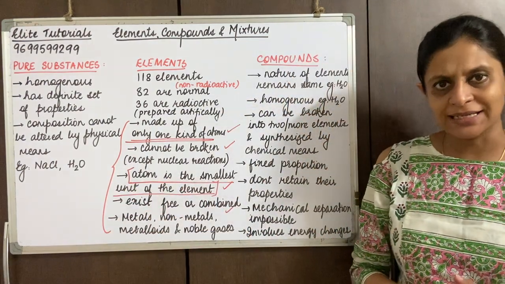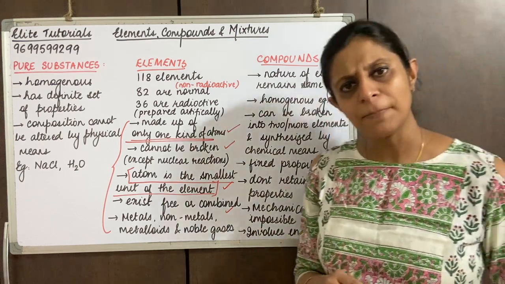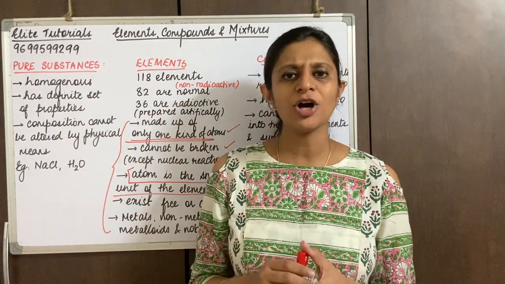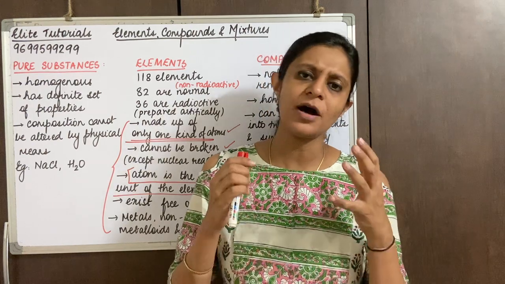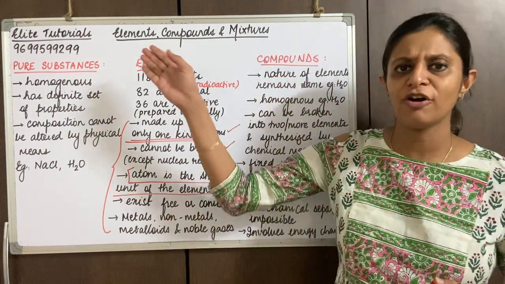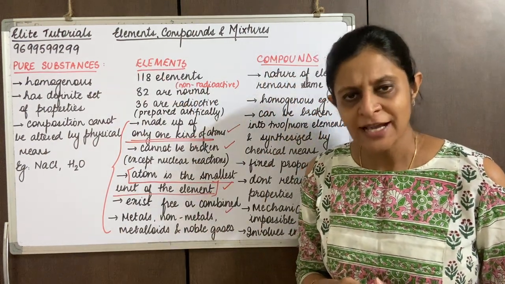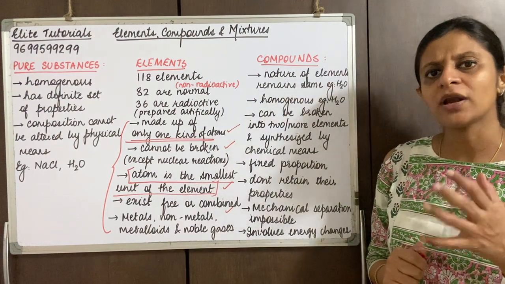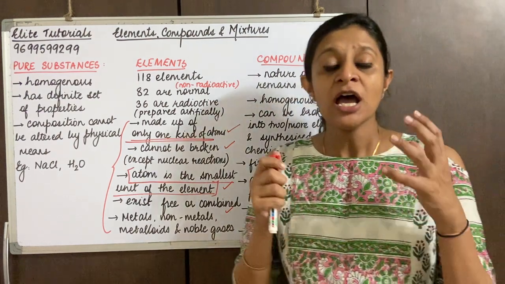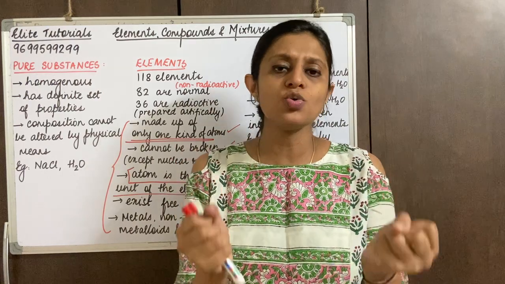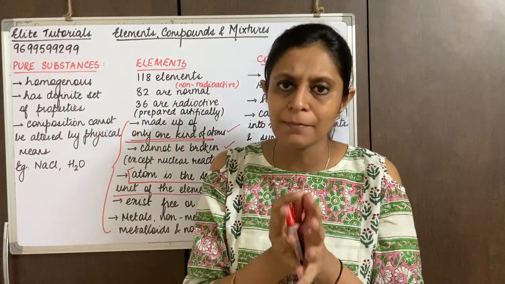Moving to the next category, I talk about compounds. Now when we talk about compounds, very easy. Compounds also fall in the category of pure substances, right? What are compounds? Compounds are pure substances in which two or more elements are combined.